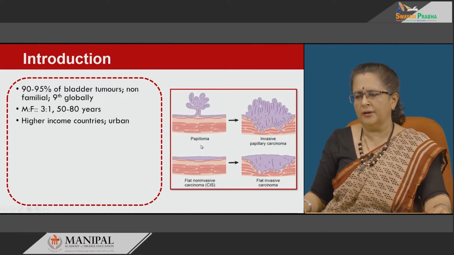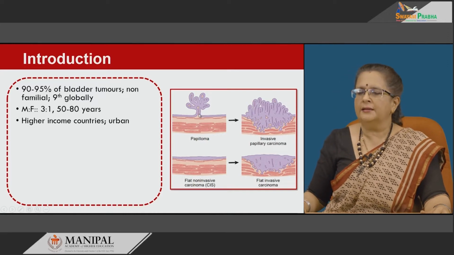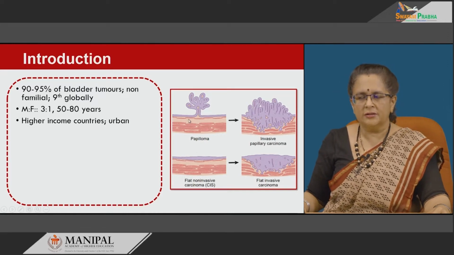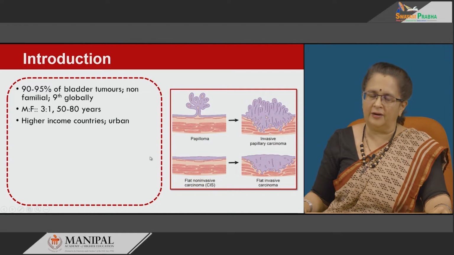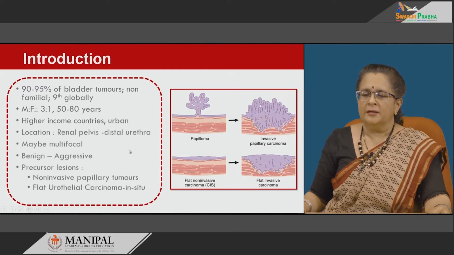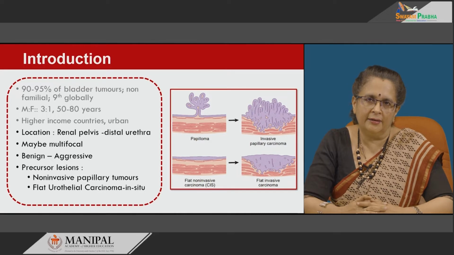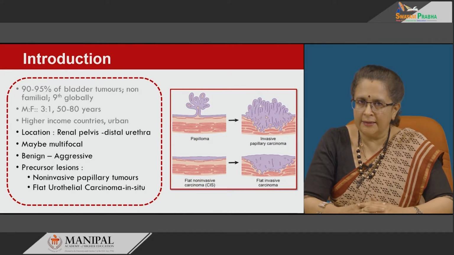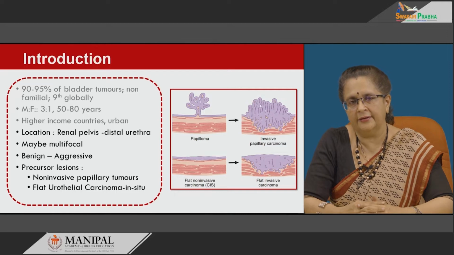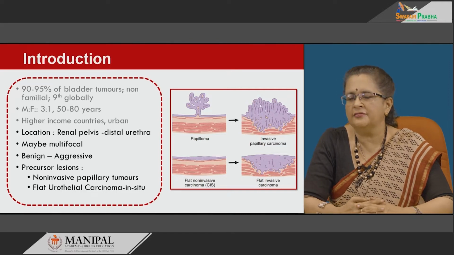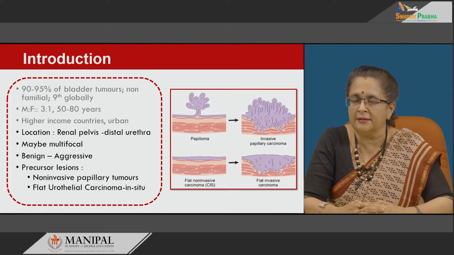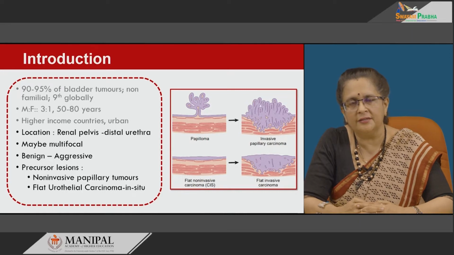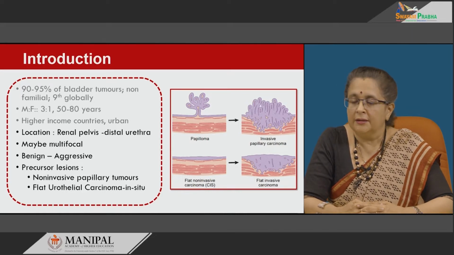That is, you have two types of precursor lesions in these, the papillary lesions and the flat lesions. So, the papillary lesions will give rise to invasive papillary carcinoma, and the flat lesion will give rise to flat invasive carcinomas. Location wise, it is noted to affect any area in the urinary tract where the urothelium is there, which means from the renal pelvis till the distal urethra, anywhere it can affect, and because these carcinogens can affect any part of this system, it can be multifocal. It may be benign or it can lead to aggressive tumours also.